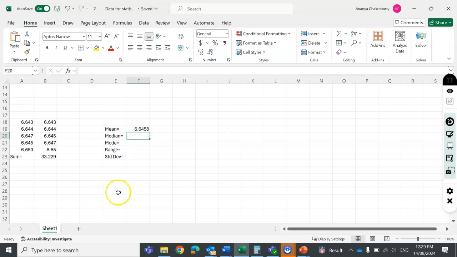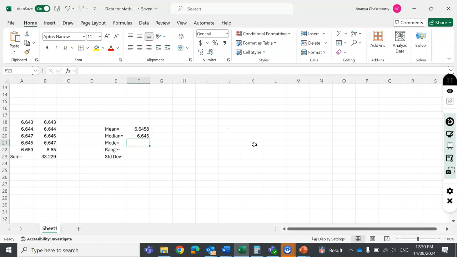And then median, it is the middle one. So you can check because it's already arranged. So you can check which one is the middle one, which is 6.645. So 6.645. Mode, so most frequent number. The most frequent number is not there, so there is no mode here.